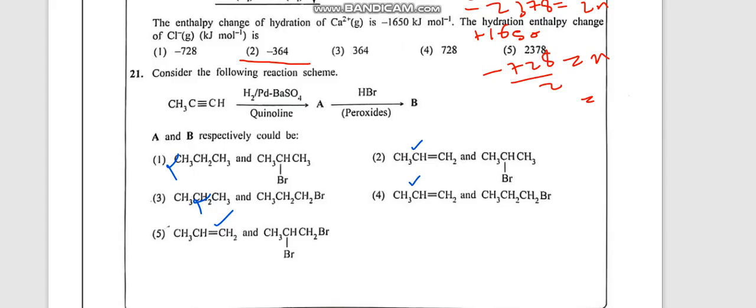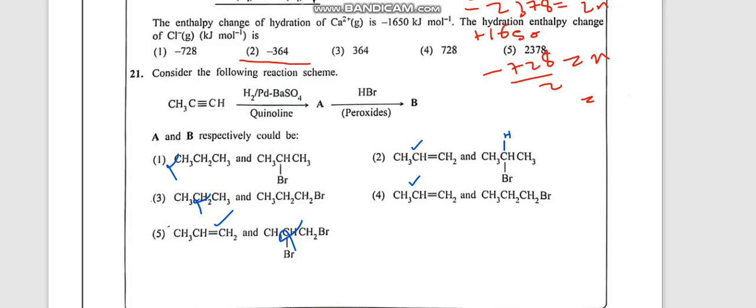Now here you can see in the fifth option 2Br has come. That is possible if you use Br2, not HBr. Therefore this is wrong. Now the answer is either 2 or 4. In the second option, Br has joined to the carbon forming a secondary carbocation. Here this carbon has the hydrogen, no? Then you can see that's a secondary carbocation. So that is more stable, right?